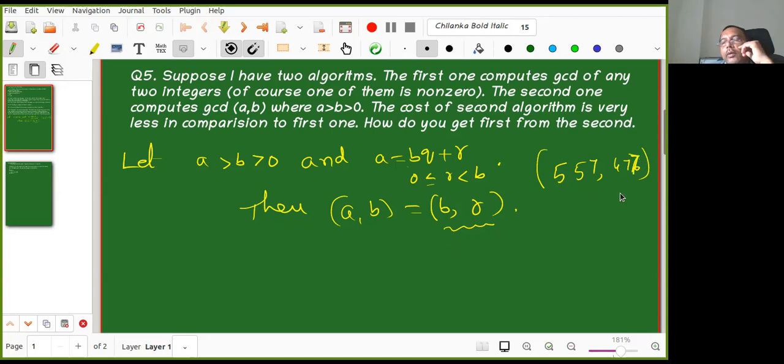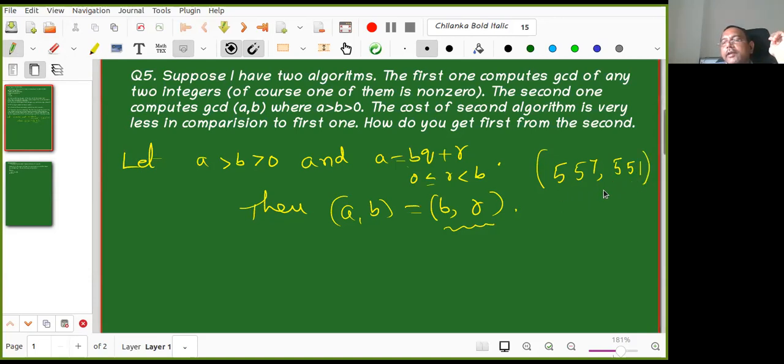Then I do not know how to compute it directly, but I'll divide and take the remainder. So I'll divide 577 by 477, and I'll get some remainder. Now the remainder may be smaller, right? So then with that it becomes easy for me. Okay, for example, what is the GCD of these two? I want to find the GCD of these two.